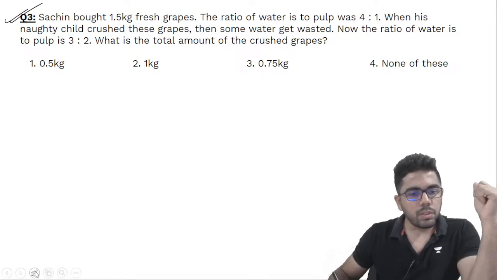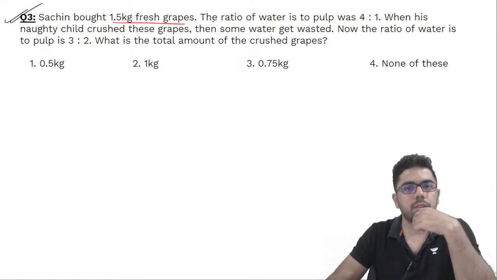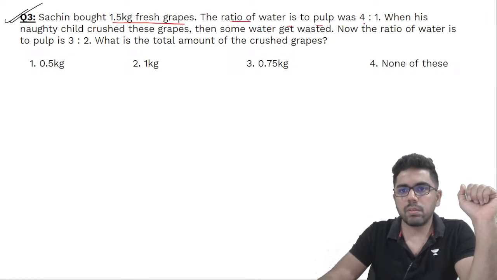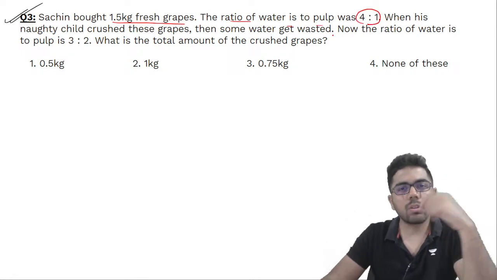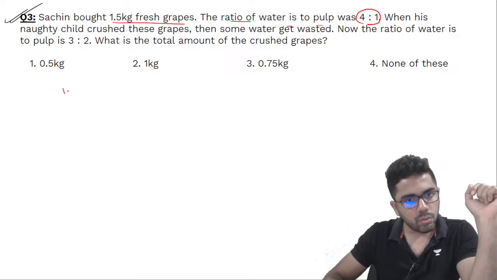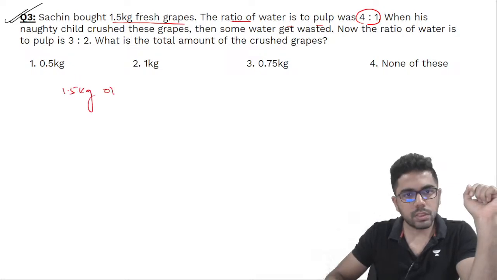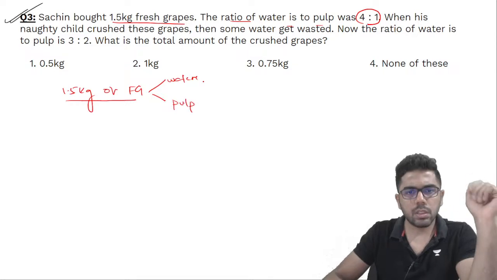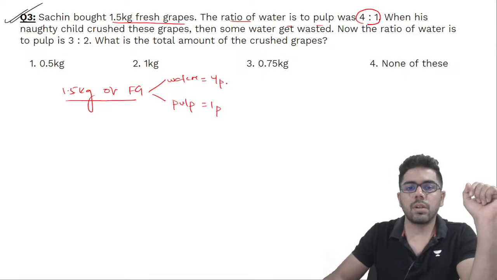Sachin bought 1.5 kg of fresh grapes. And in those fresh grapes, the ratio of water to pulp was 4:1. Water to pulp is 4:1. So 1.5 kg of fresh grapes, and in those fresh grapes, you have water and you have pulp, means the fruit part. And water to pulp, the ratio is 4:1. So 4 parts water, 1 part pulp.